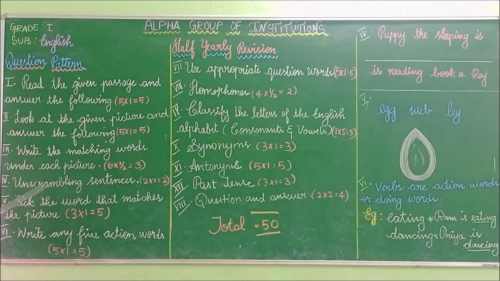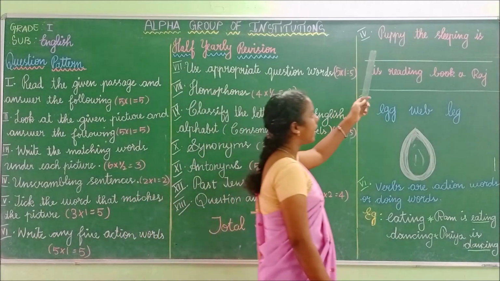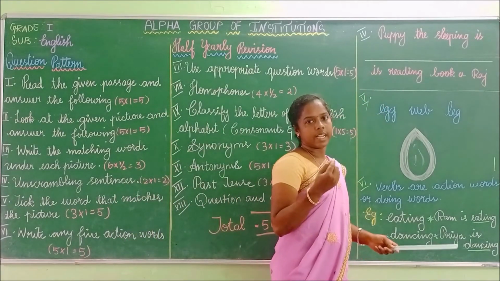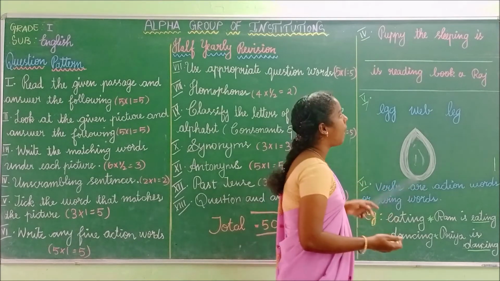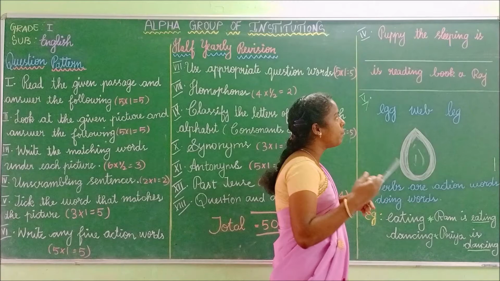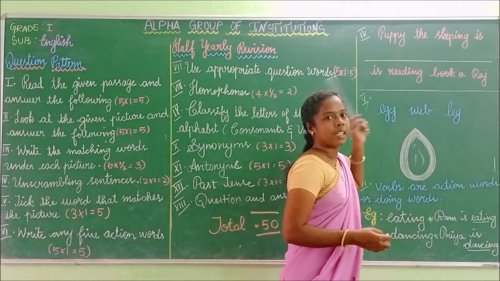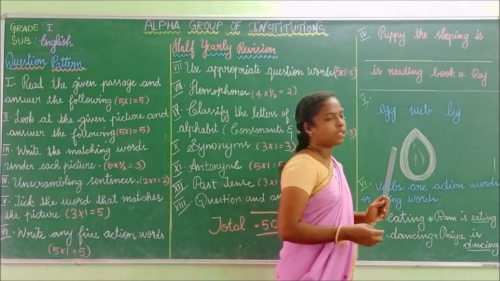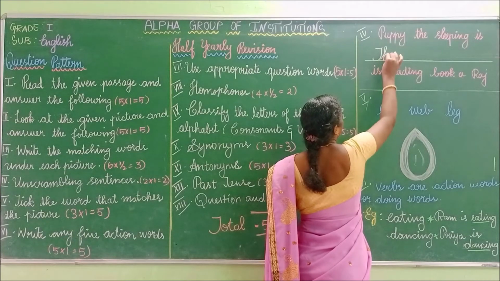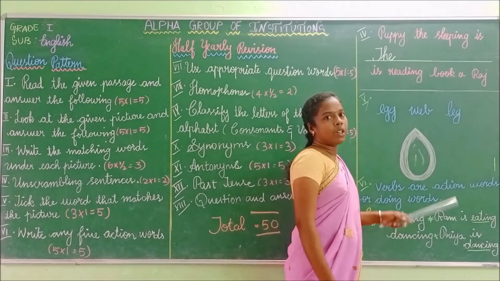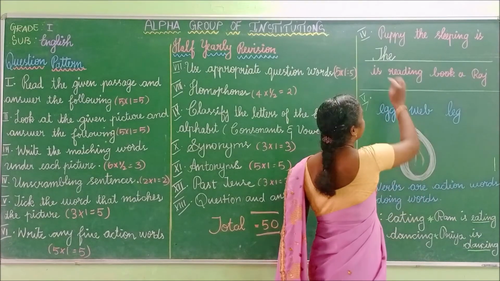Let us see unscrambling sentence. So look at the unscrambling sentence. Here there is a sentence. The sentence is in jumbled manner. So you have to arrange the words to make the sentence meaningful. Puppy the street is. This is not a sentence. So first I am going to write the. You have to begin with capital letter. So at the beginning of the sentence you have to begin with capital letter.